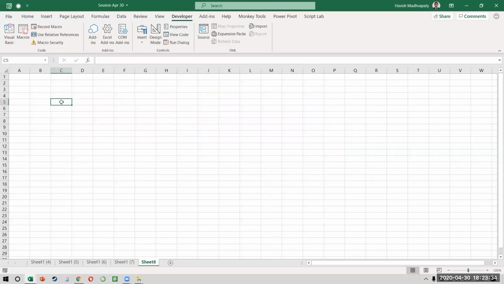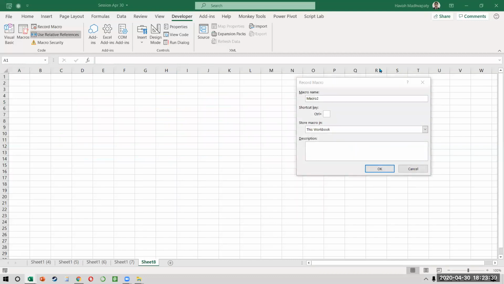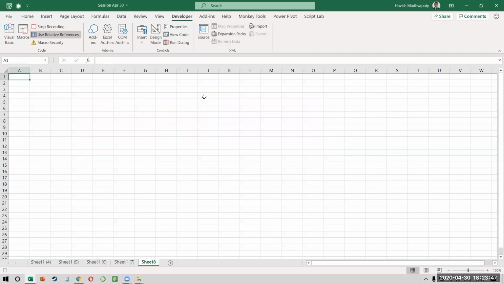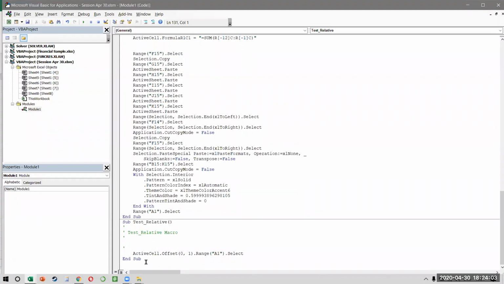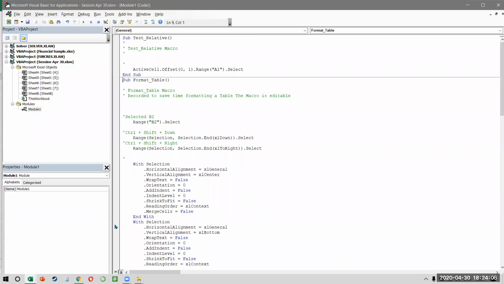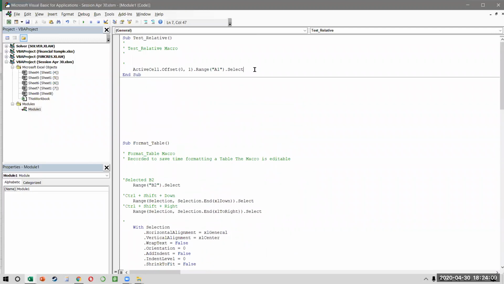Okay. So I want to give you a small example before we do this completely. So I'll just quickly go to A1, turn on my relative references, and then record. So I'll just call this test relative. Now in absolute recording, when we go from A1 to B1, what would I say? I would say I went from A1 to B1, right? But when I do the same thing in a relative reference macro, it is recorded a little differently. Do you see this? Let me just copy this and put it above so you can see this clearly. It says active cell dot offset 0, 1 range A1 dot select.